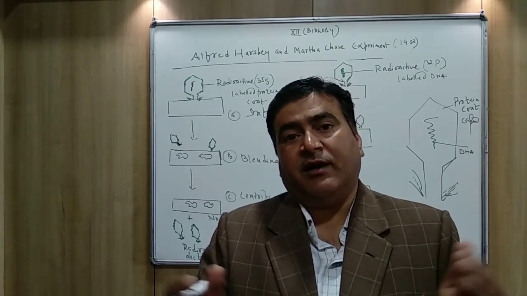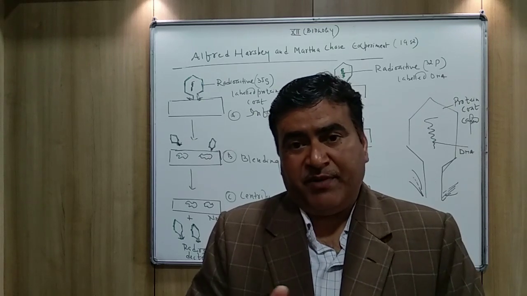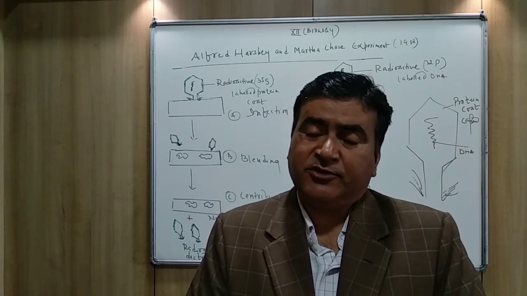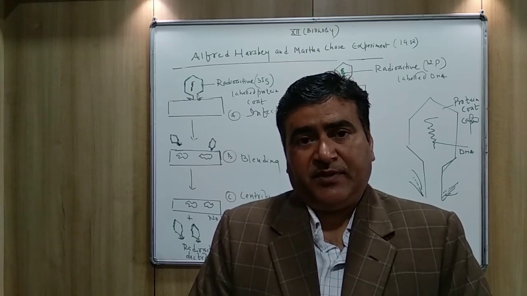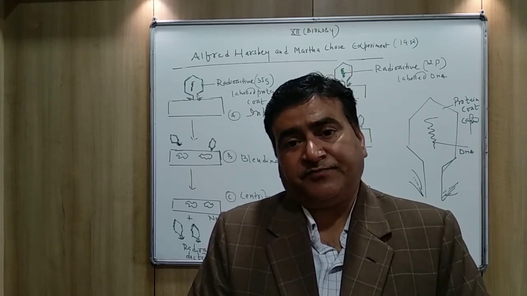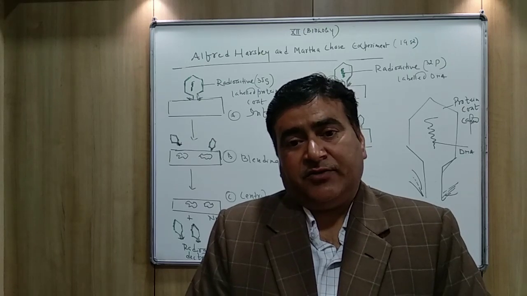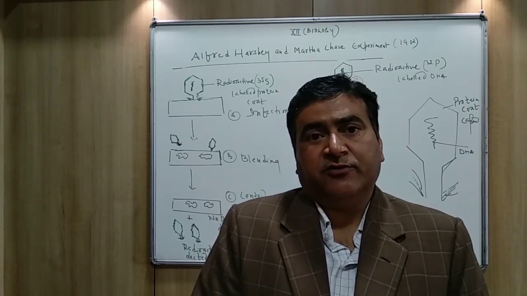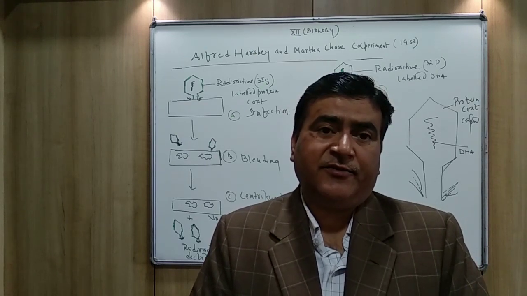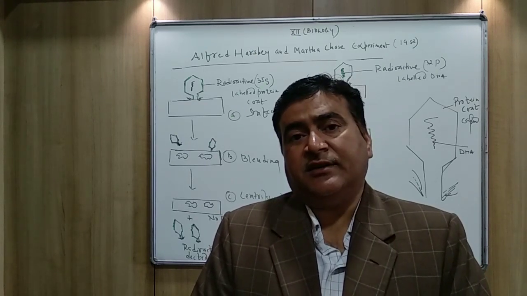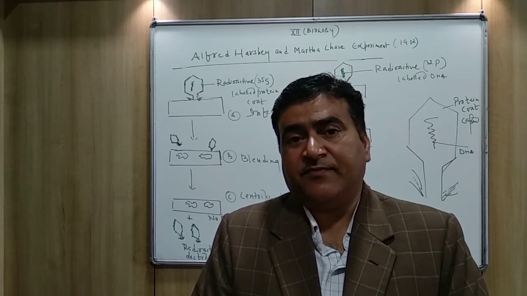Finally they come outside after breaking down the host cell, and this is called lysis. When the viruses come outside from the host body, they infect another host cell, and this is the life cycle of the virus.